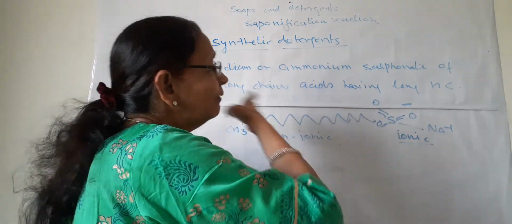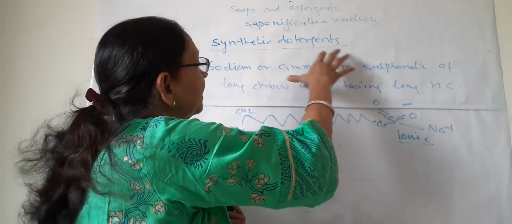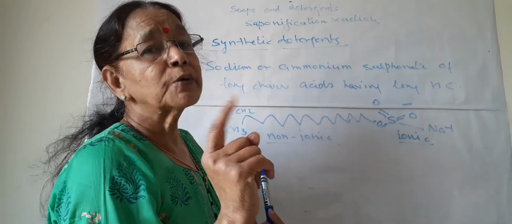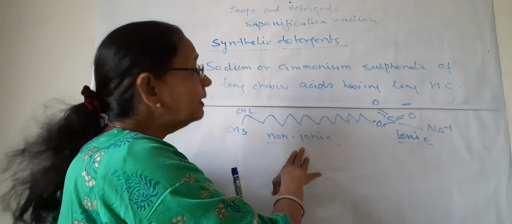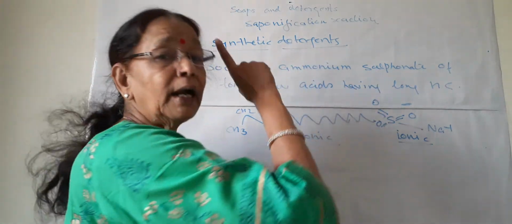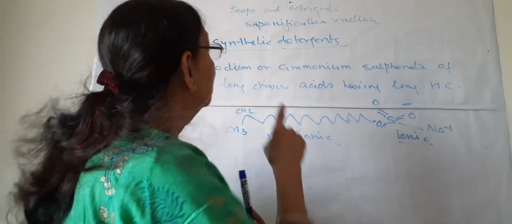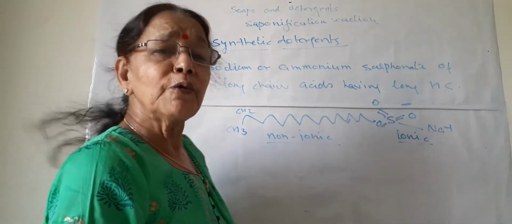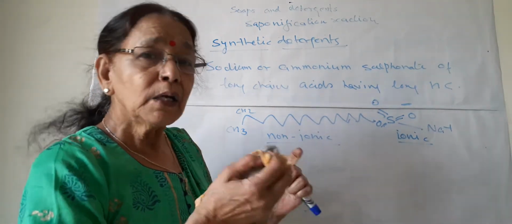The compounds of sulfonic acids, sodium or ammonium sulfonate, are synthetic detergents, whereas soaps are compounds of carboxylic acids. Both are organic acids, but these are sulfonates and those are carboxylates from the carboxylic acid group. So these are synthetic detergents. They also form micelles like soap, and the cleansing action is like soap.